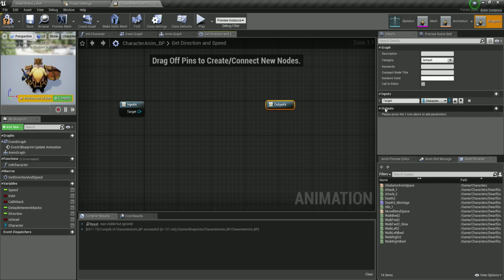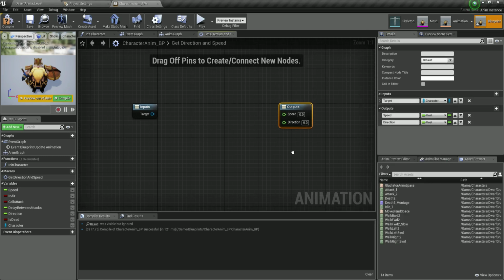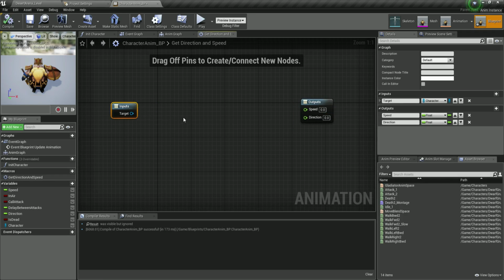And we also want the output, and the output is going to be two parameters, basically two floats. One is going to be the speed, and another one is going to be the direction. And both of these are going to be floats. So make sure that you select them and make sure that they are floats because they are outputs. Now, as we see, which is obvious, we need to calculate those.